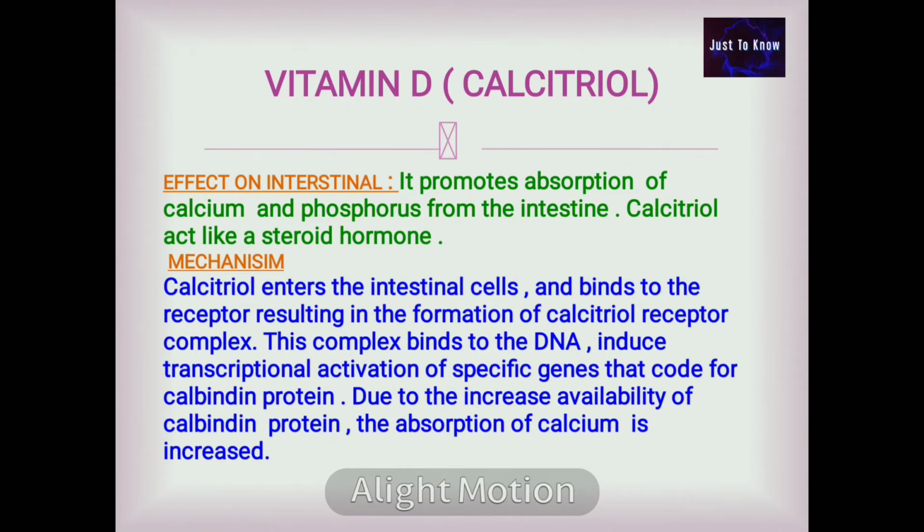This complex binds to the DNA and induces transcriptional activation of a specific gene that codes for calbindin protein. Due to the increased availability of calbindin protein, the absorption of calcium is increased. Calbindin protein is nothing but the calcium binding protein.